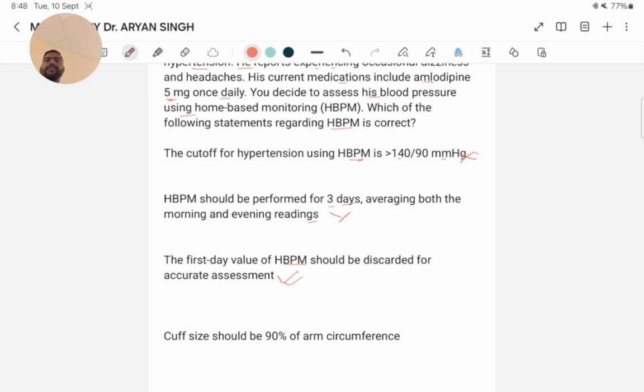The first day value is discarded to avoid measurement bias. Home-based BP monitoring is recommended for tracking blood pressure outside the clinical setting also. Hypertension is defined as BP constantly exceeding 135 by 85 mmHg at home. HBPM involves measuring BP twice daily, morning and evening, for 7 days.